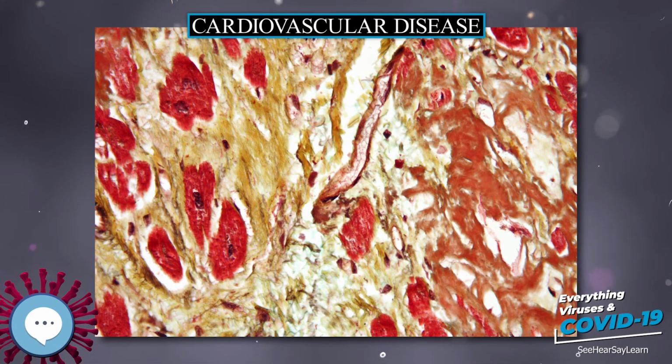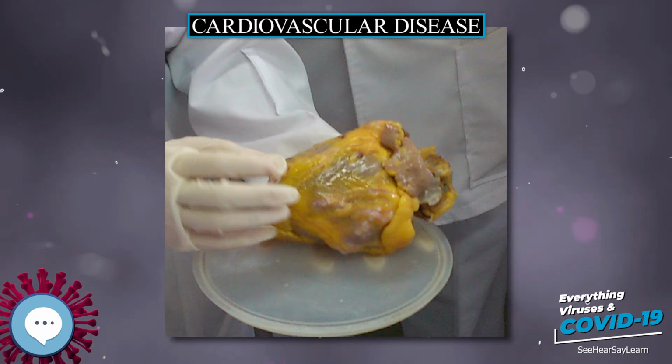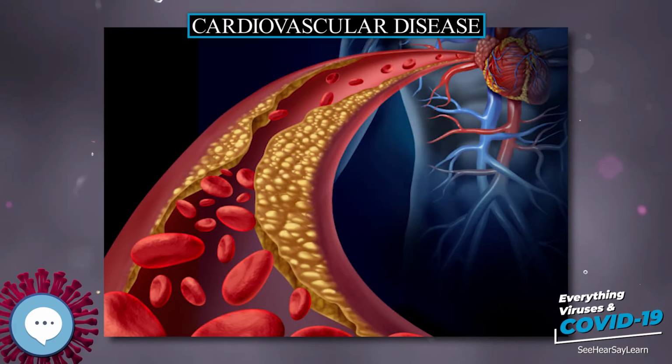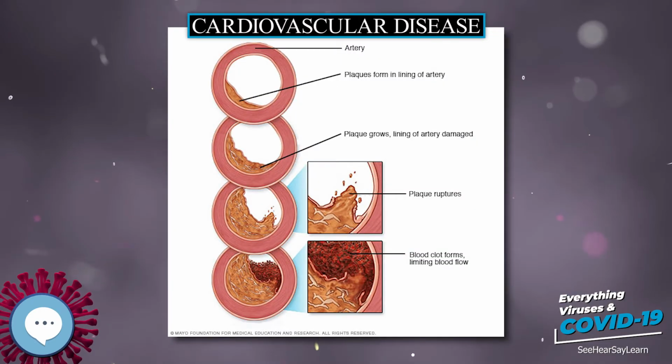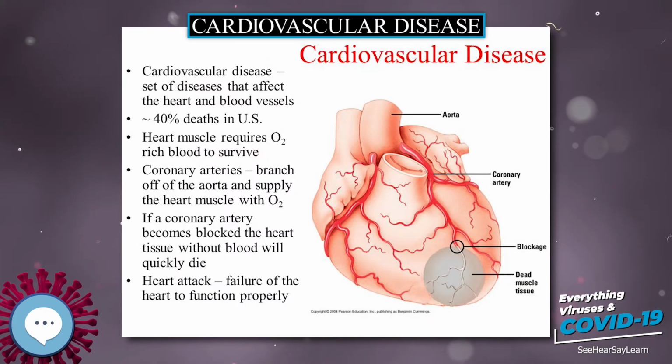Cardiovascular disease. Cardiovascular disease, CVD, is a class of diseases that involve the heart or blood vessels. CVD includes coronary artery diseases, CAD, such as angina and myocardial infarction, commonly known as a heart attack. Other CVDs include stroke, heart failure, hypertensive heart disease, rheumatic heart disease, cardiomyopathy, abnormal heart rhythms, congenital heart disease, valvular heart disease, carditis, aortic aneurysms, peripheral artery disease, thromboembolic disease, and venous thrombosis.